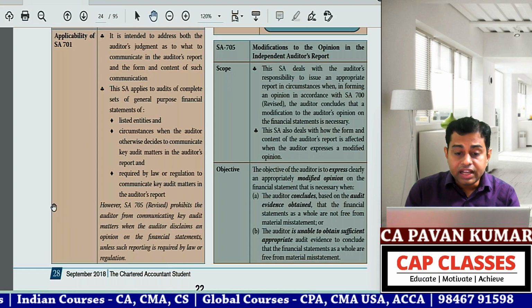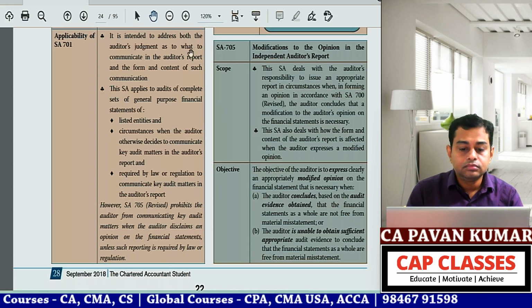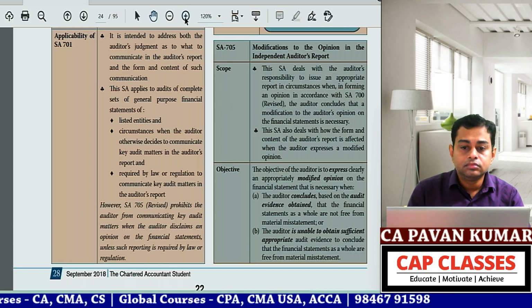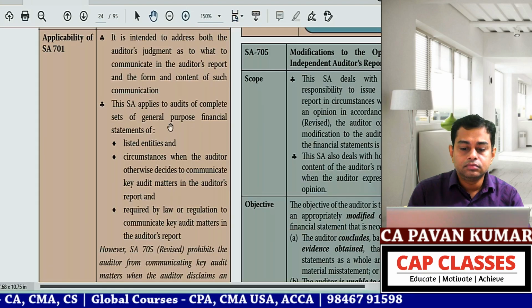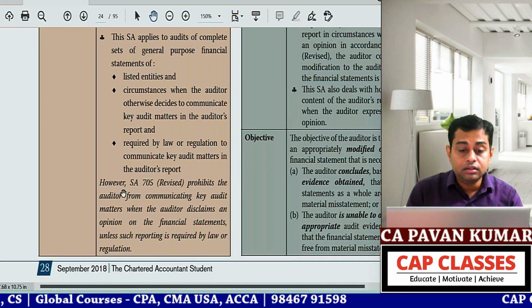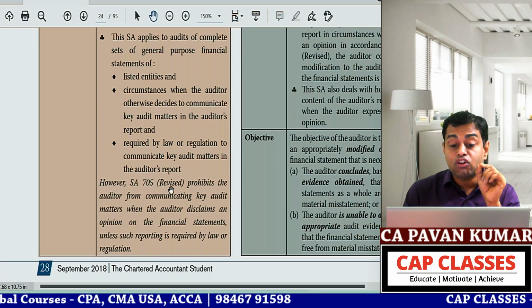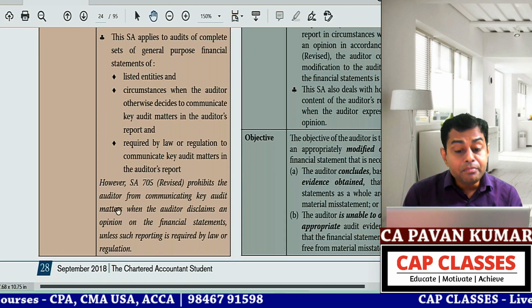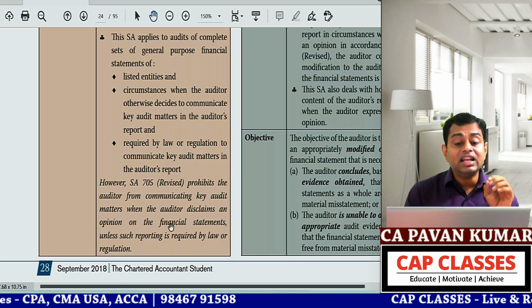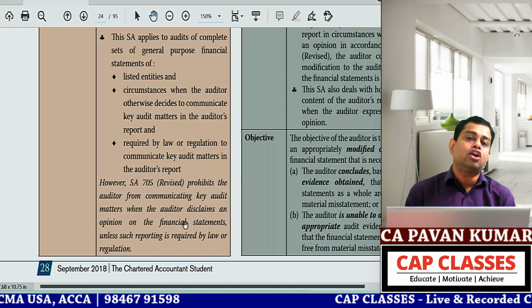Now here, this area, highlight it and put a star mark. However, SA 701 revised prohibits the auditor from communicating key audit matters when the auditor gives a disclaimer of opinion on financial statements.